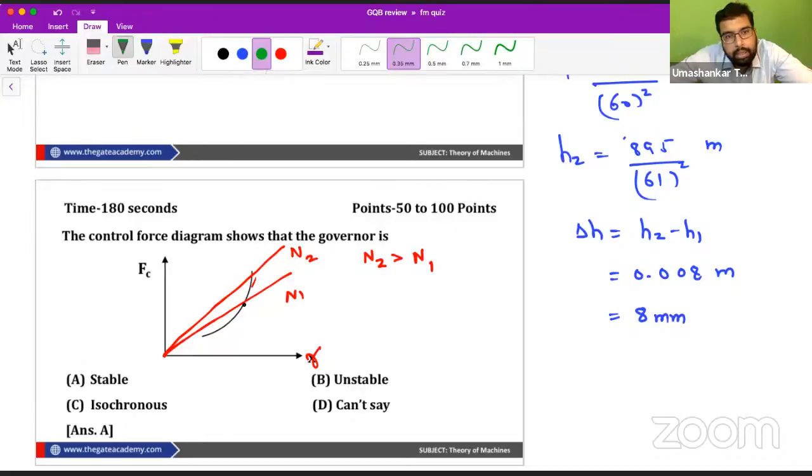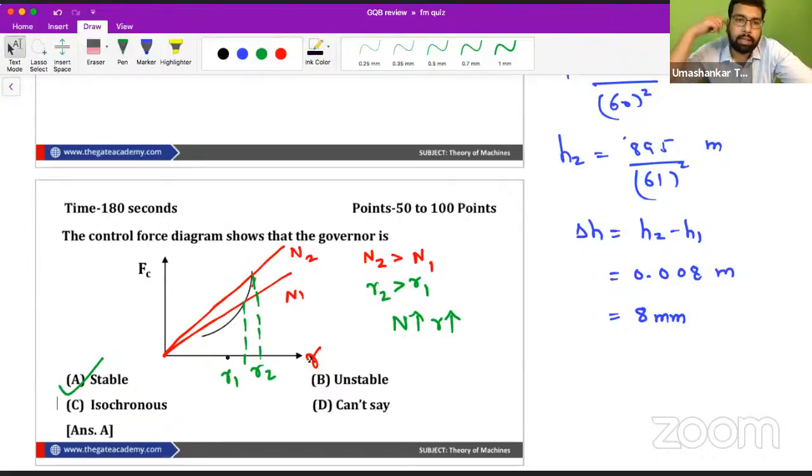Now what is the radius corresponding to it? So this is N1 and this is N2. So let's call it R1, R2. So we see R2 is also greater than R1. So what we can say, with the increase of speed, radius is increasing. So when with increase of speed, radius is increasing, that means it is a stable governor.